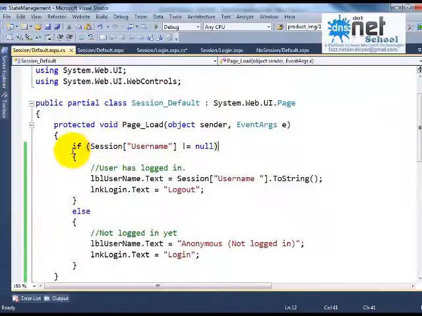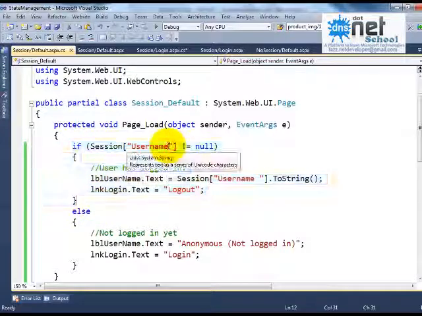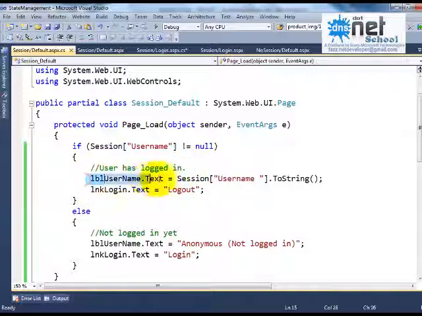So what is there in the page load event? Just see what we are checking here, whether the session of the name, the key, is null or not. If it is not equal to null, which means the user is authenticated, the user has logged in, so display the message: label username dot text equals Session of username dot ToString, as this is an object. Say John is the value I have given in the login page, so John will be there in the form of an object, so we need to convert it using ToString. Then after that, the link button text should be logout.